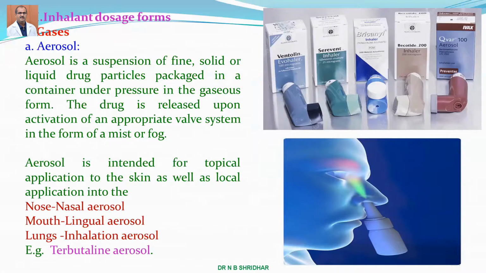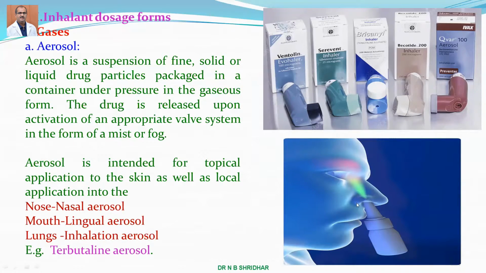Coming to the gases, once again, yesterday I told you, this may be a repetition, but an aerosol is a suspension of fine solid or liquid drug particles packed in a container under pressure in gaseous form. The drug is released upon activation of an appropriate valve system in the form of mist or fog. Here you can see that many types of aerosols are present.